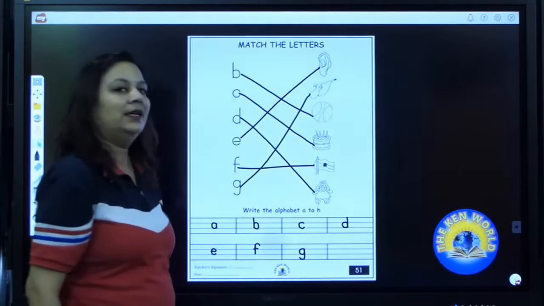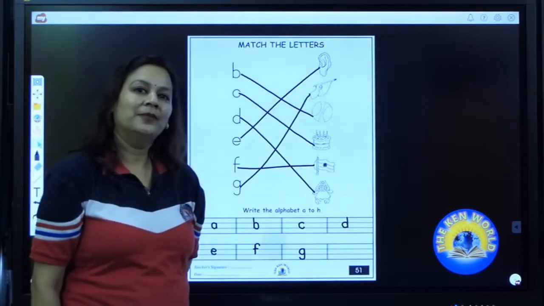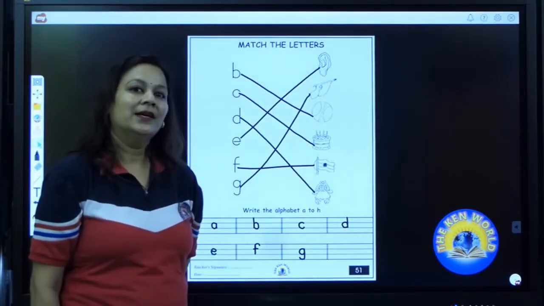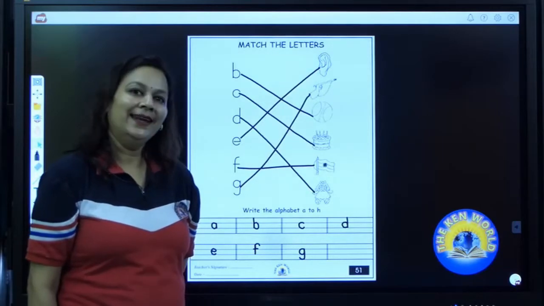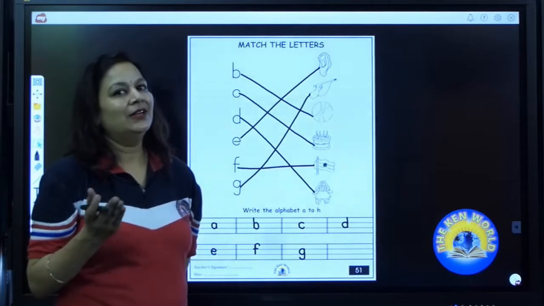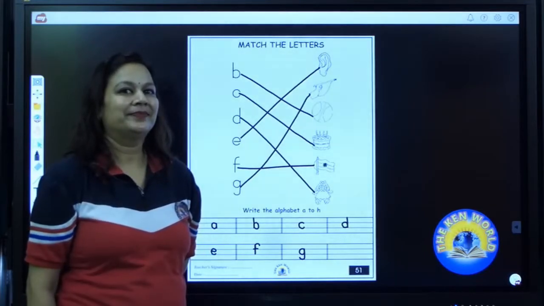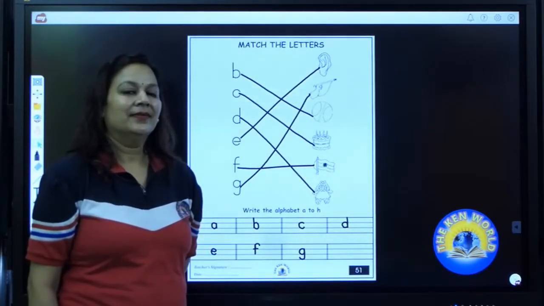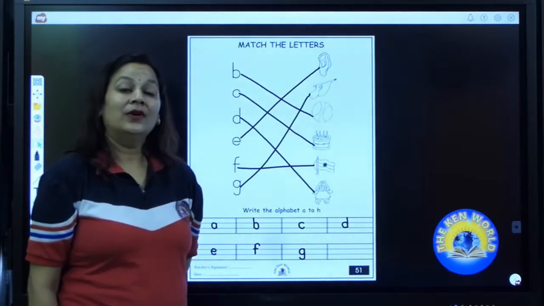Now speak with me. G says K. G says K. G as in gun. G as in gun. Now it's your chance to write. Have you all done? Now what comes after G?